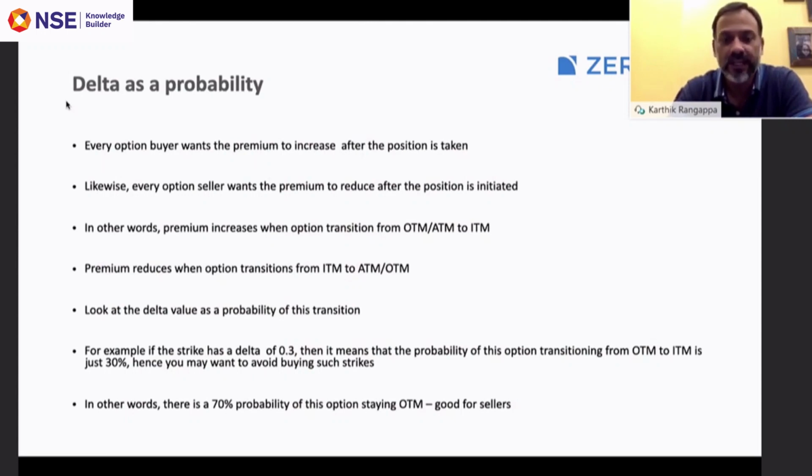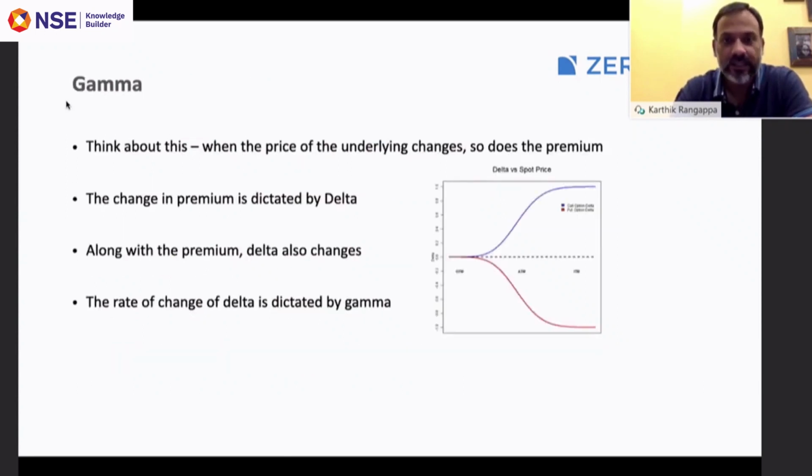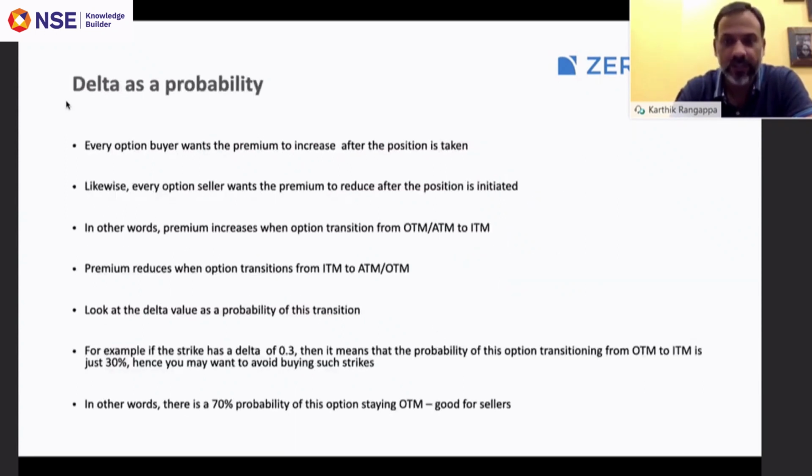If an option has a delta of 0.8, this option will expire in the money with an 80% chance, and only a 20% chance for the seller. So sellers should avoid such options, because the odds are against them. If not for anything else, use delta as a measure of probability. So that's about delta. I hope that basic concept is clear.